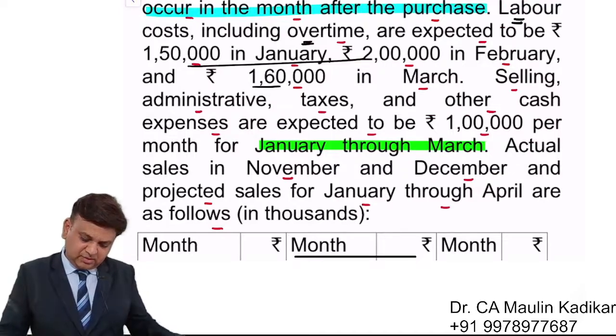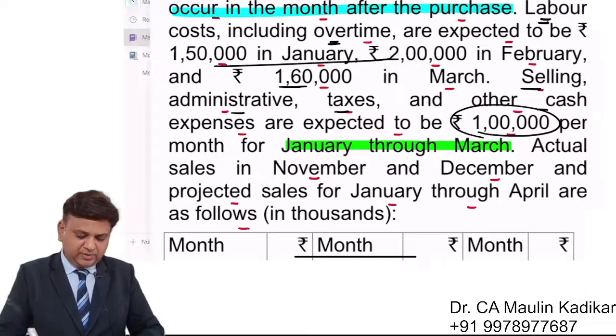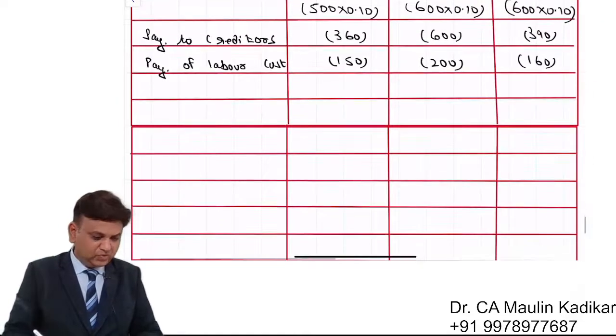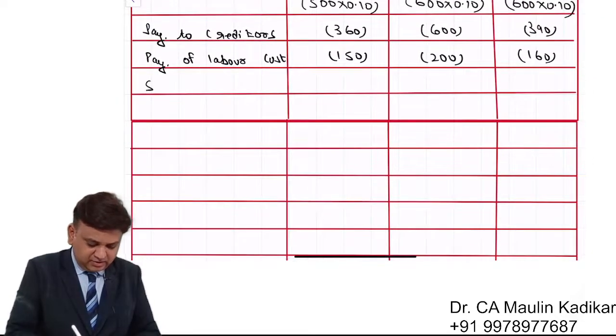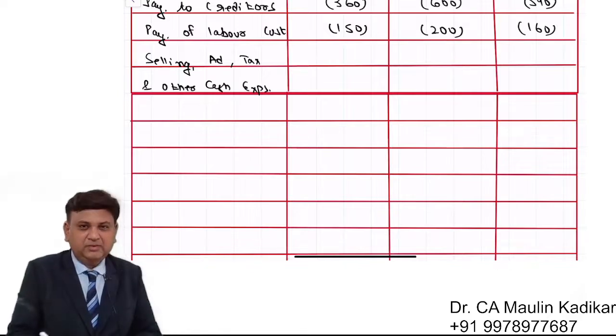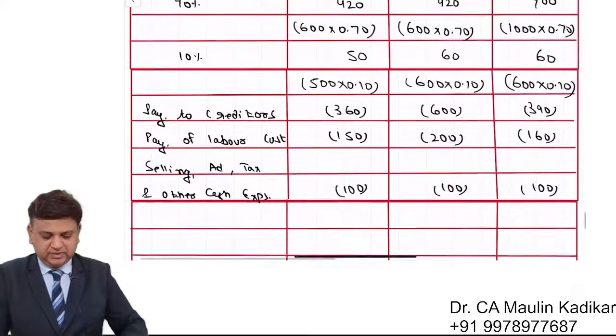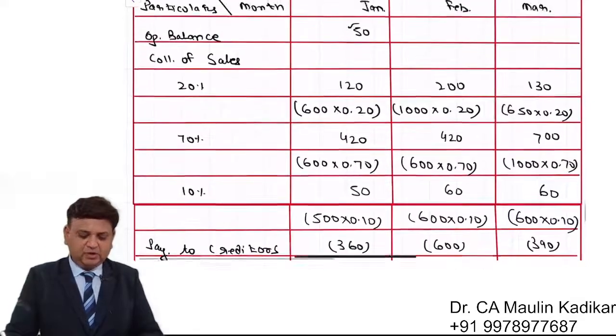Next, information is given about the selling and administration and tax and other cash expenses: 1 lakh rupee per month. So we understand that the selling, administration, tax and other cash expenses, every month it is 1 lakh. So it is 100, 100 and 100. This is the way we will be having all the payments.